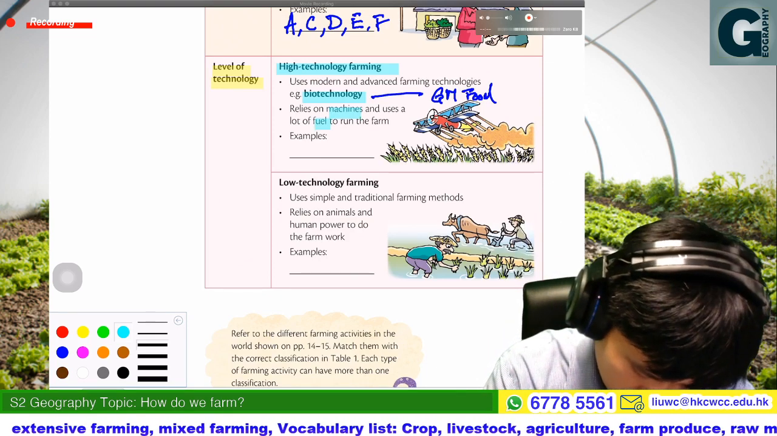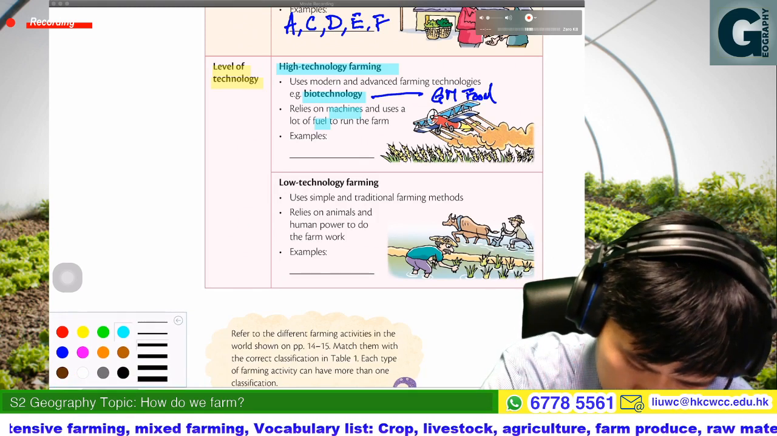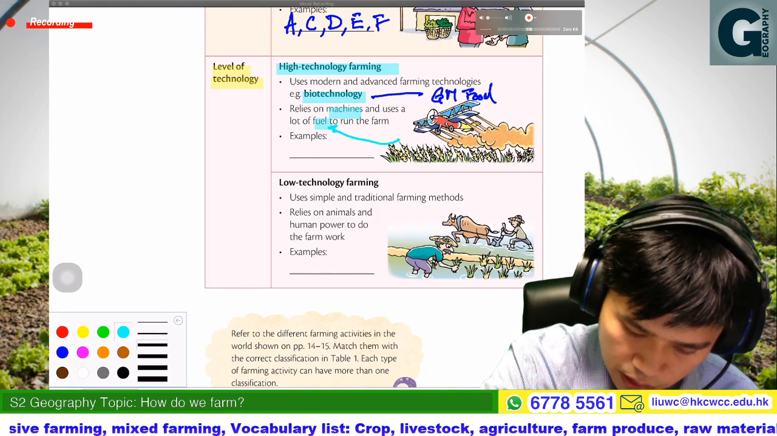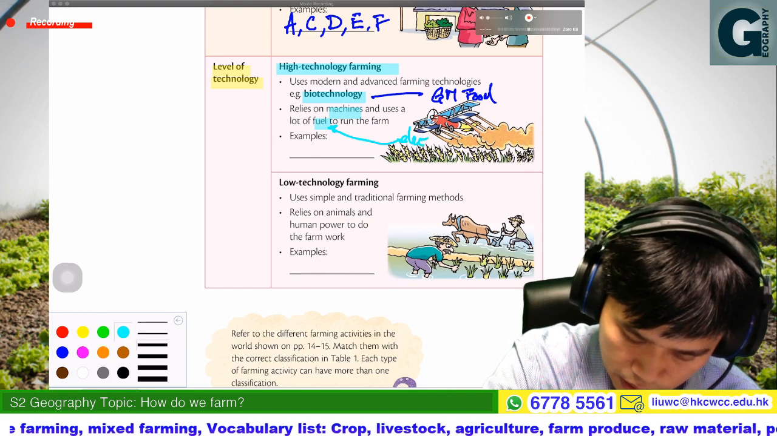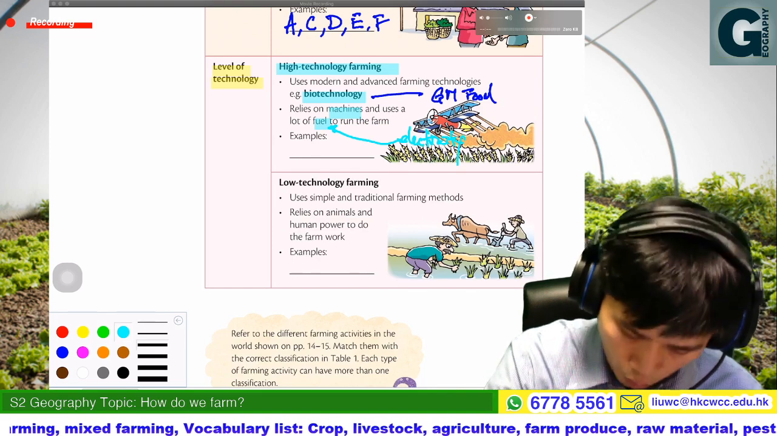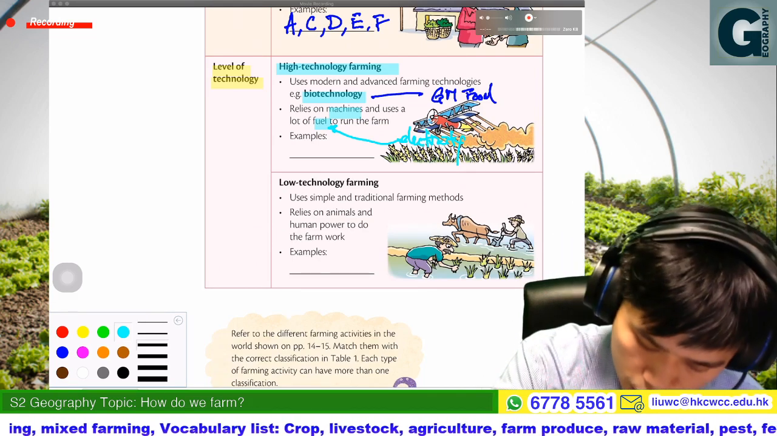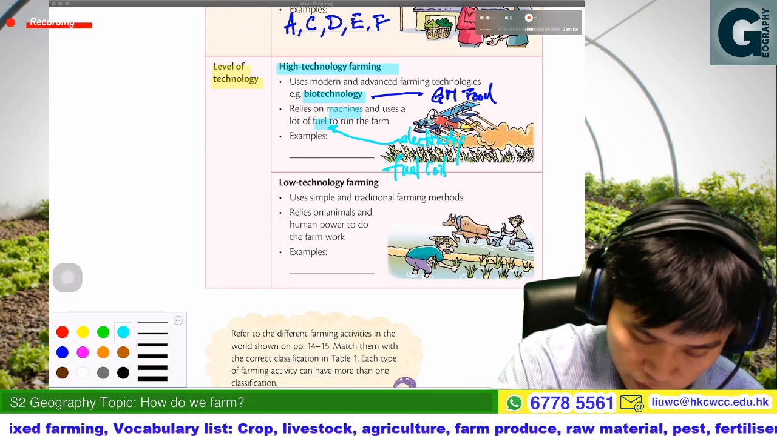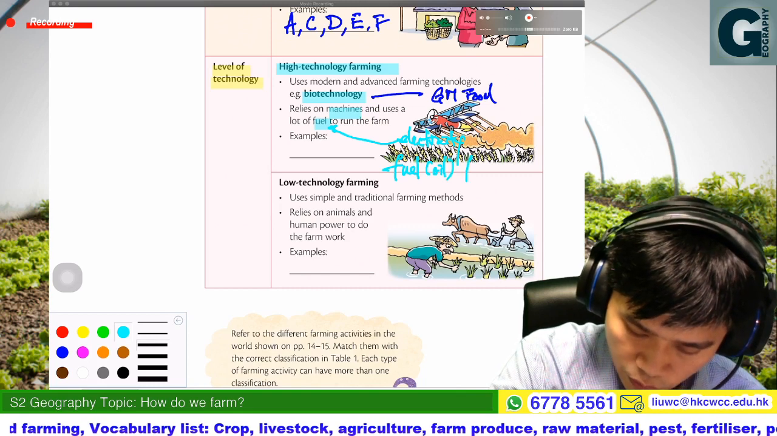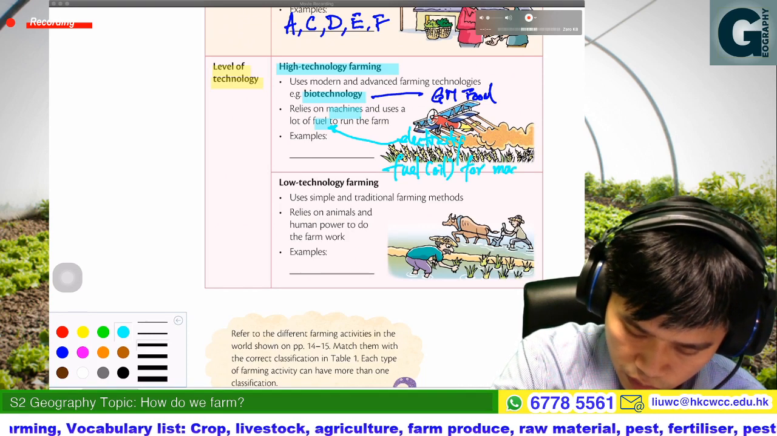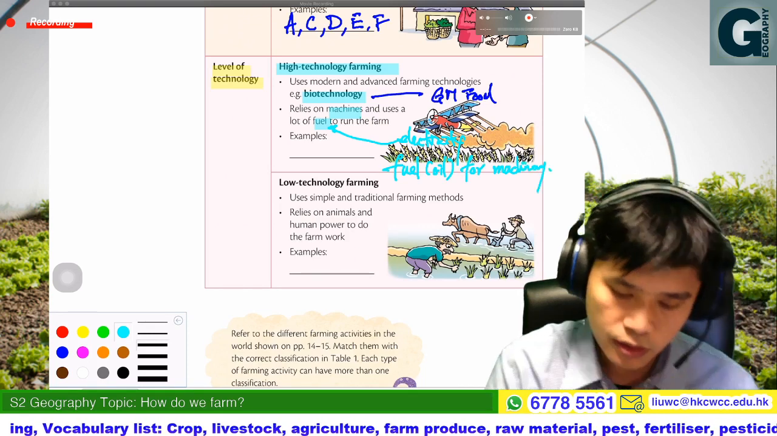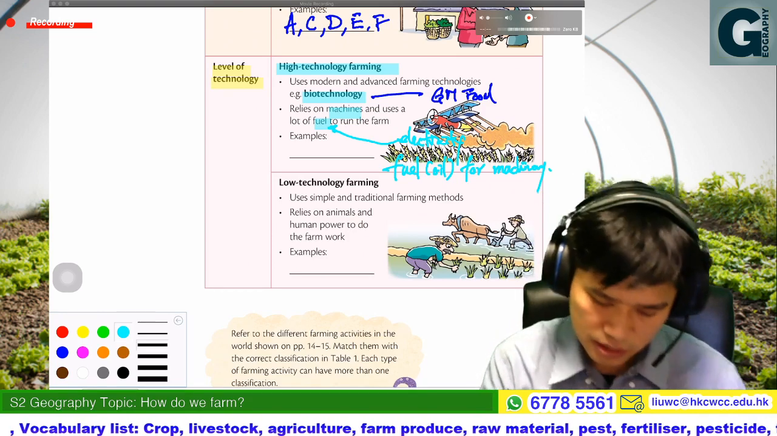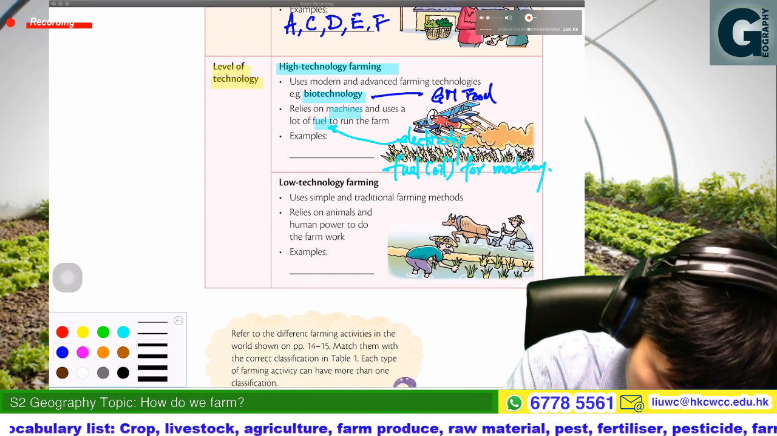Fuel, what does that mean? It could be electricity or fuel. It means oil or fuel for the machineries. It means energy.